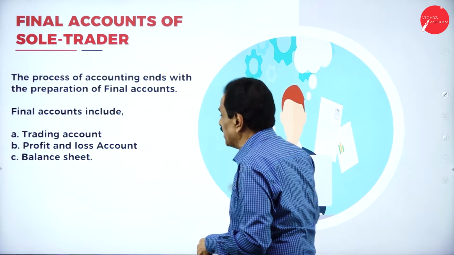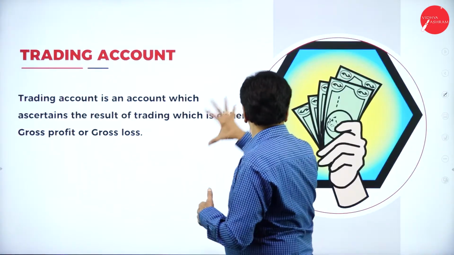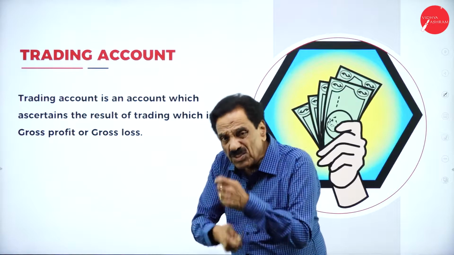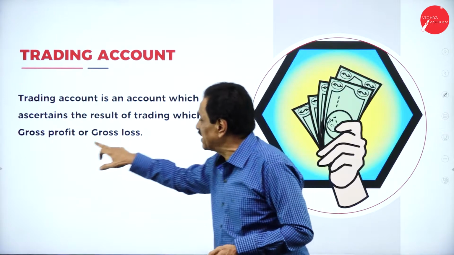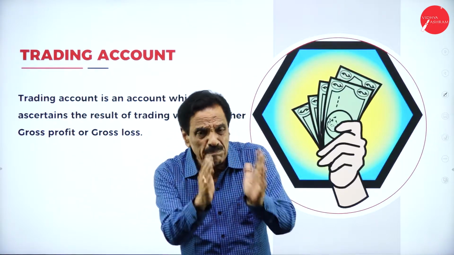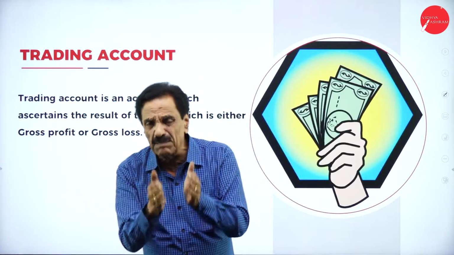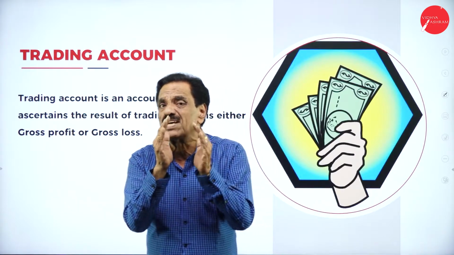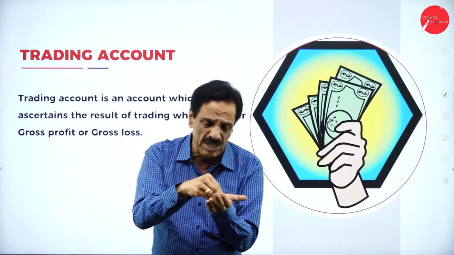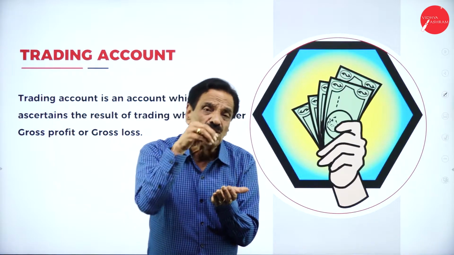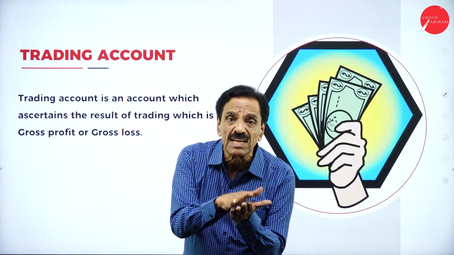This gentleman is going to prepare the final account at the end of the year. Now, I'm explaining the trading account. Trading account is an account which ascertains the results of trading, which is either gross profit or loss. So trading account is nothing but purchase and sale. I will give an example. Sole trader Mr. X purchased goods worth 60,000. To bring the goods from Bangalore to Mysore, he spent 10,000. It becomes 70,000, the real cost. The same goods have been sold for 1 lakh rupees, which means 30,000 is the gross profit.